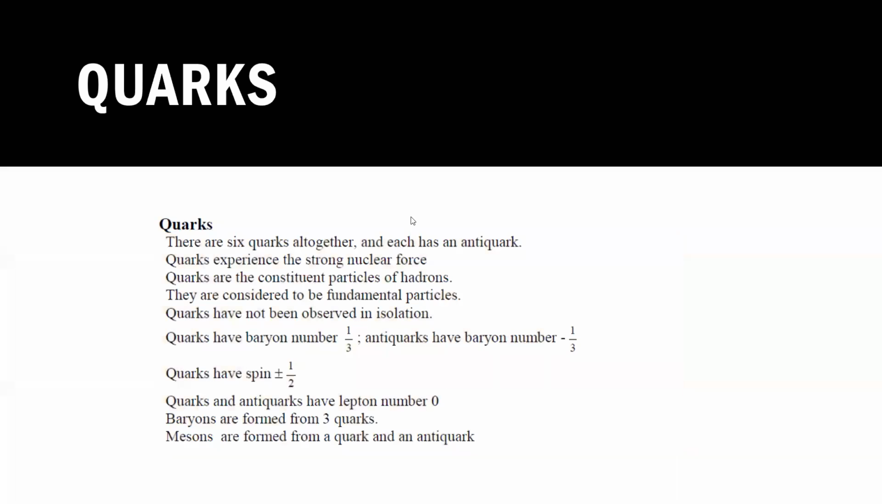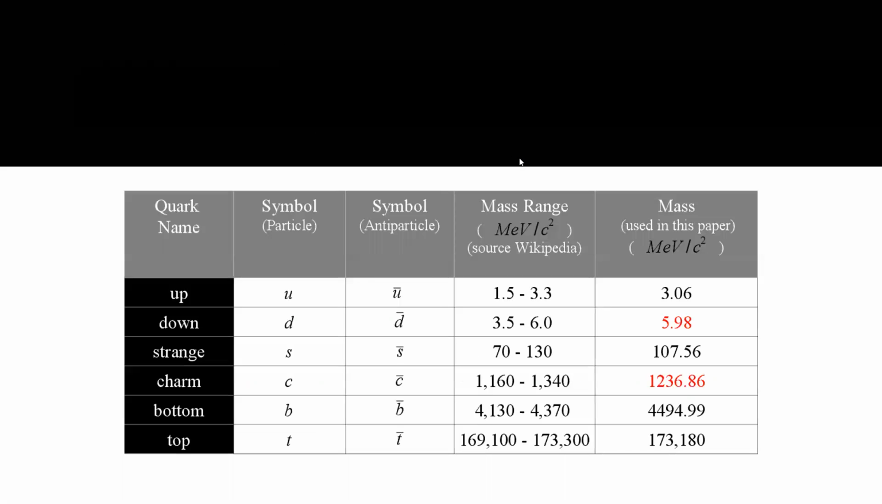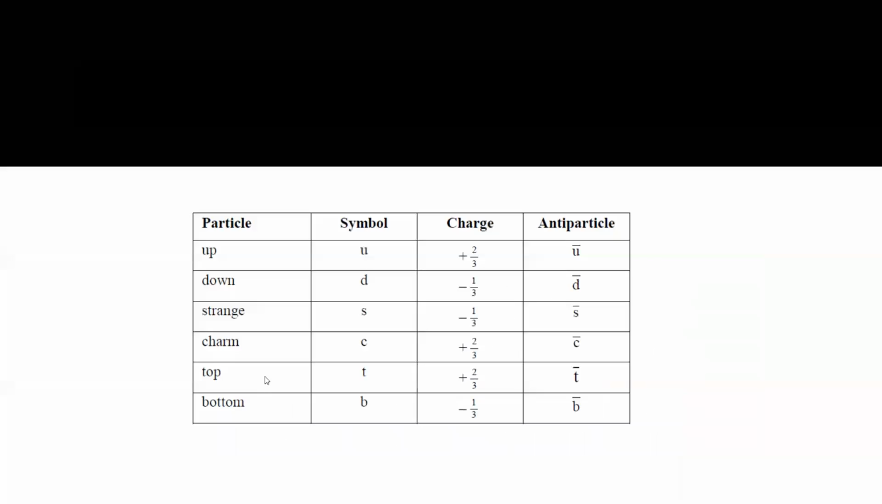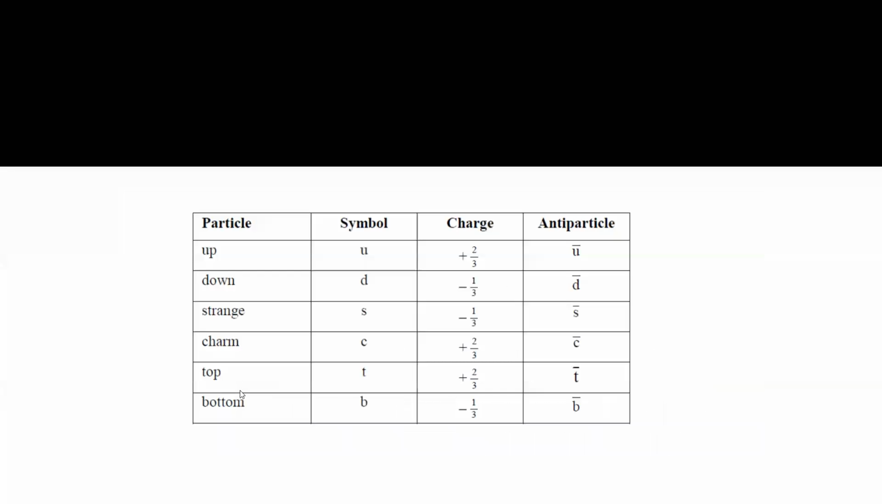Then you have to copy this table for the names of these particles and their charges with a symbol. Up symbol U, down D, strange S, charm, top, bottom. And this table is about their masses. You can see up, down, strange. So which one is a massive particle here? The top quark is a massive particle as compared to the others.